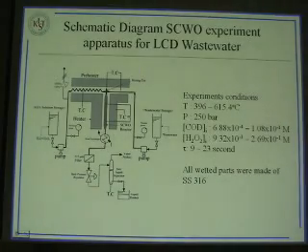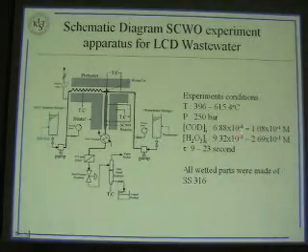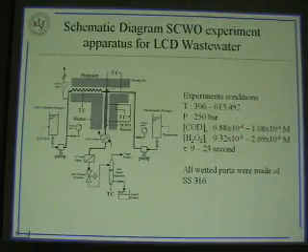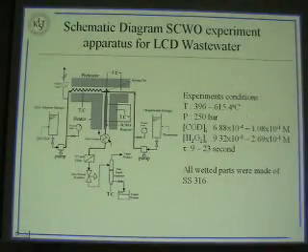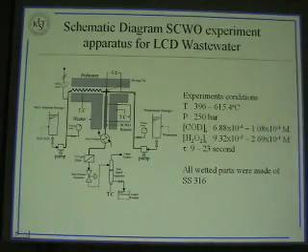And the initial COD concentration is from 6.88 power minus 4 to 1.8 power minus 1. And the oxidant concentration is from 9.3 power minus 3 to 2.69 power minus 1. And the residence time is from 9 to 23 seconds. All of the wetted parts were made from Ferricel 316.